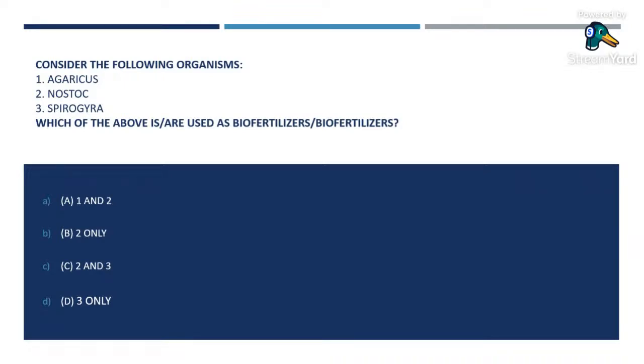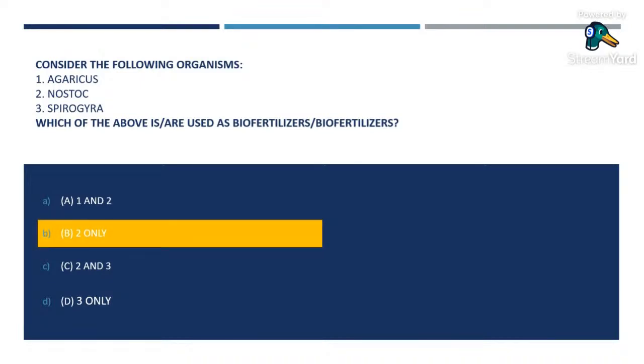Spirogyra is a genus of filamentous green algae of the order Zygnematales, named for the helical or spiral arrangement of chloroplasts that is diagnostic of the genus. Spirogyra chiefly occurs in ponds, pools, ditches, and other places. So the correct answer here is 2 only, Nostoc.